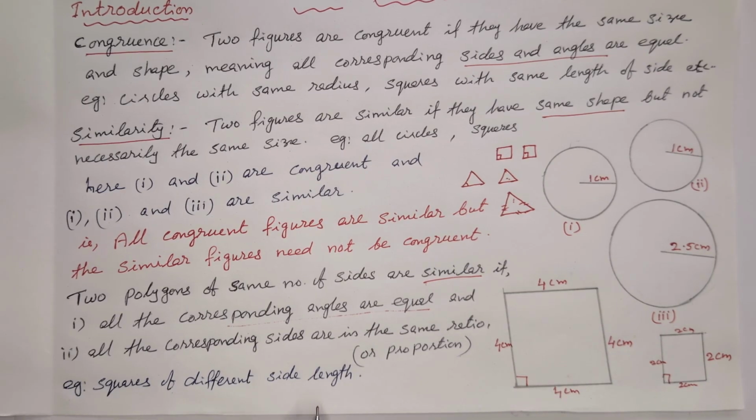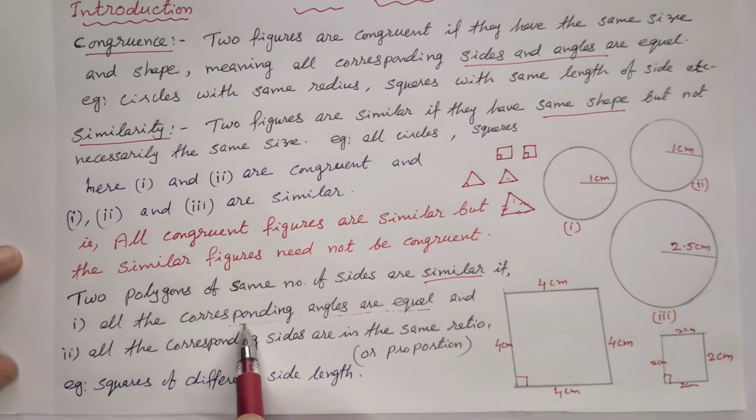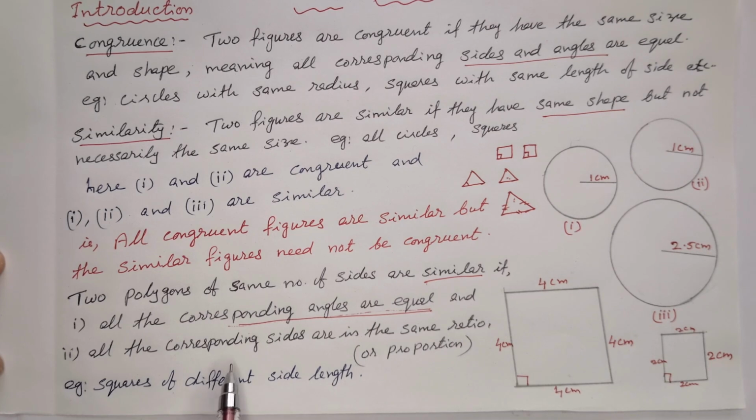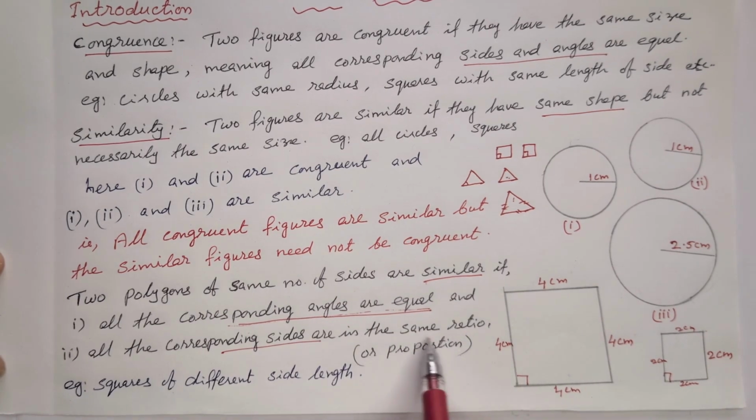Squares of different side length. So two conditions are there. Corresponding angles are supposed to be equal and corresponding sides in the same ratio.